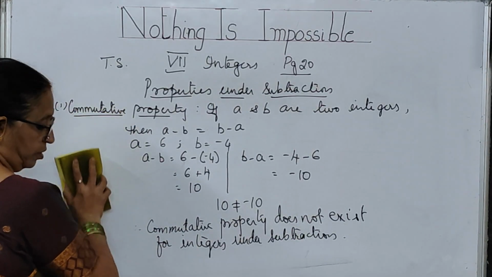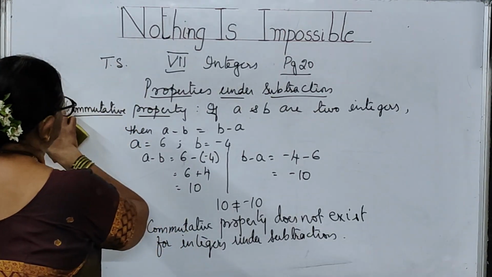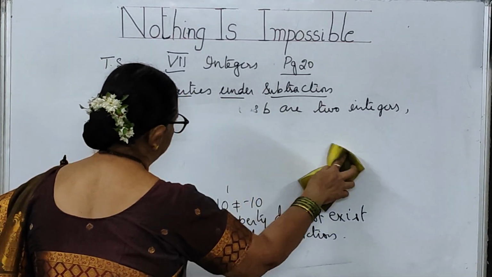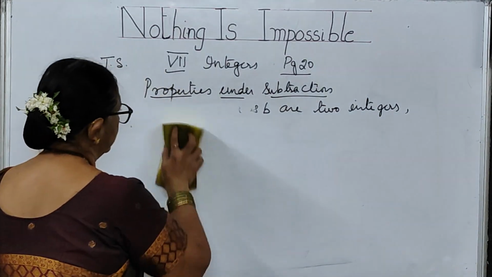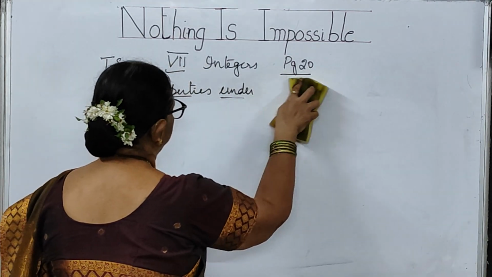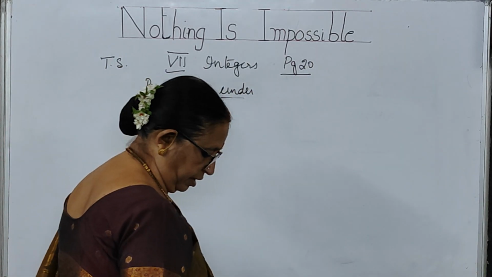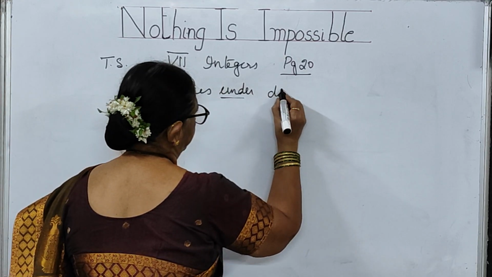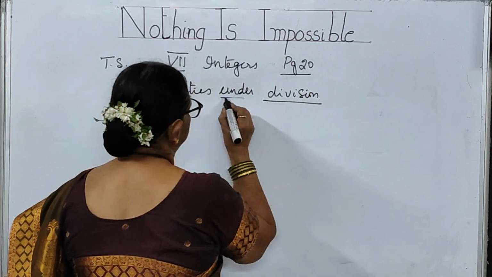Next, after you have commutative property, we are going to talk about other properties, children, properties under division. You have for subtractions only these two properties. Now we are going to talk about properties under division.